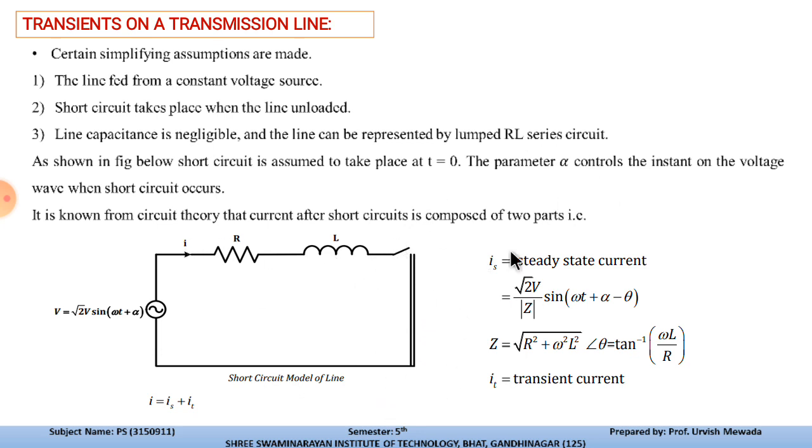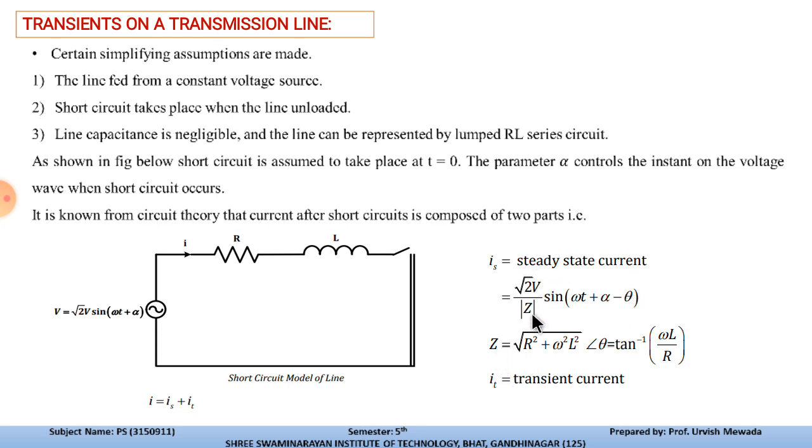So for that we have a certain derivation. It is known from circuit theory that the current after short circuit is composed of two parts. First is the steady state current that I already explained. So the steady state current is I equal to V by Z, that is root 2 V by Z sin(omega t plus alpha minus theta), and this theta is the angle between the voltage and current of the transmission line, or we can say this is the power factor angle.